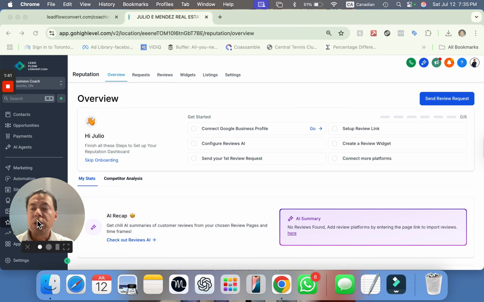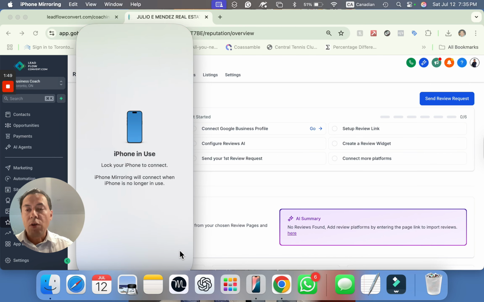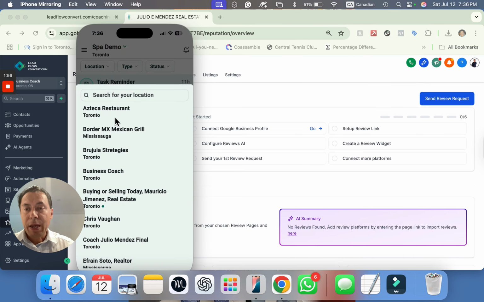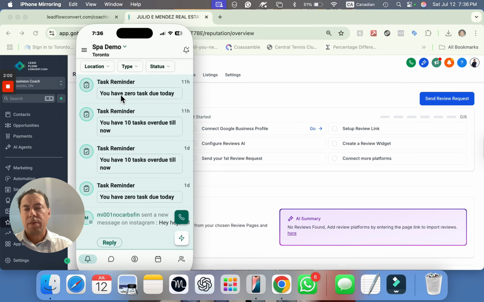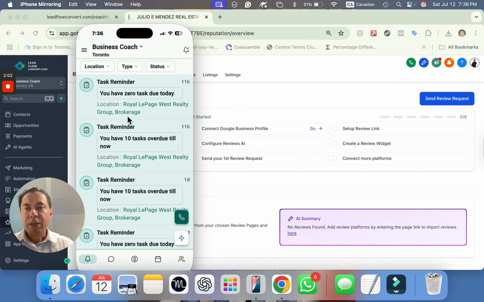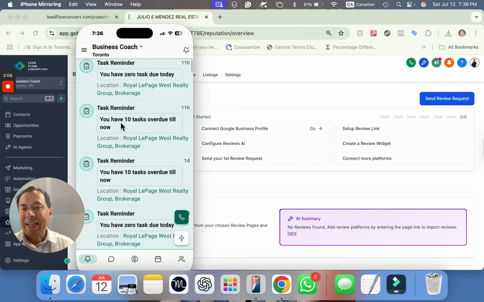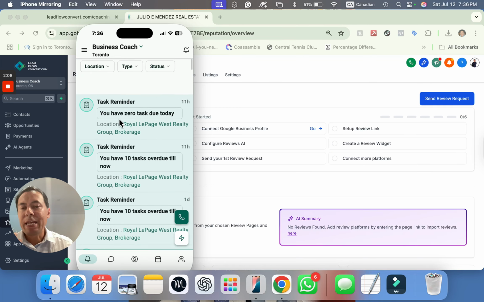All right, so let's quickly jump into our lead connector app, so you can definitely see how it is when you are actually on your phone. So let me just switch accounts. Business coach. Okay, so right now obviously this is a demo account, right? So if you have any task, anything pending, you can actually see that here.